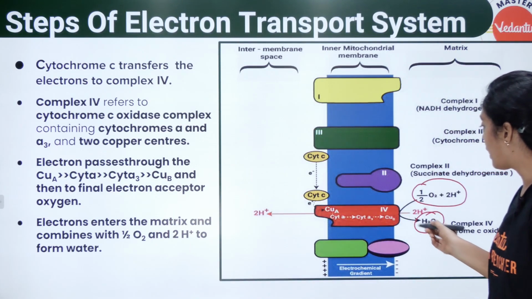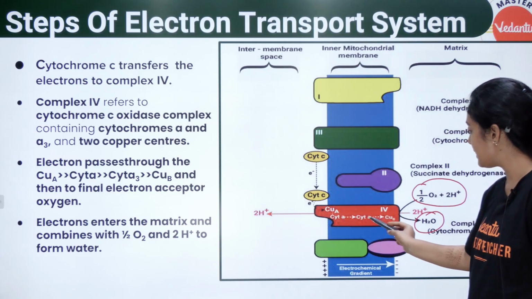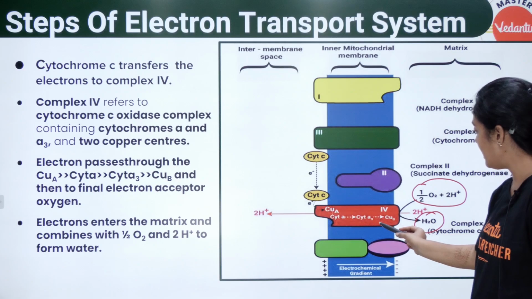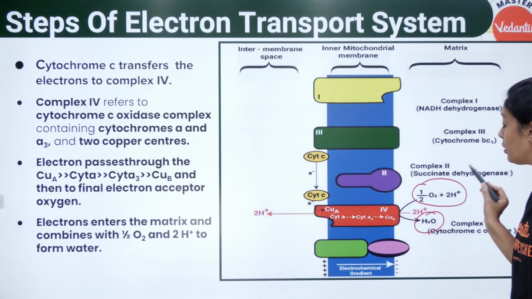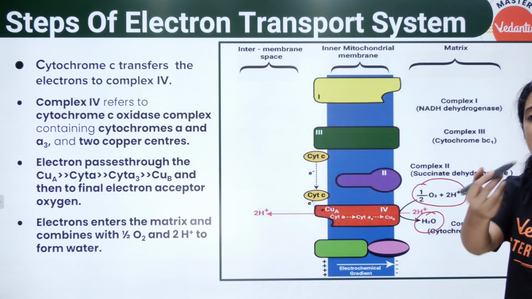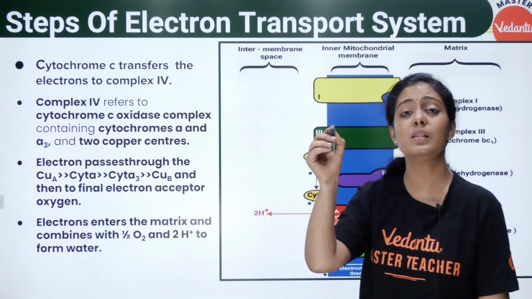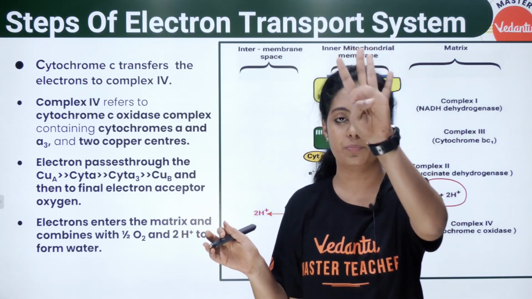Okay, so electrons pass ஆகுதா? இங்க பாருங்க, electrons are transferred from cytochrome A, cytochrome A1, A3 and copper. You have copper centers and it is going to reduce my oxygen into water. ரொம்ப சிம்பிளான question கேட்கலாம். Where is water formed in electron transport system? Complex 4.